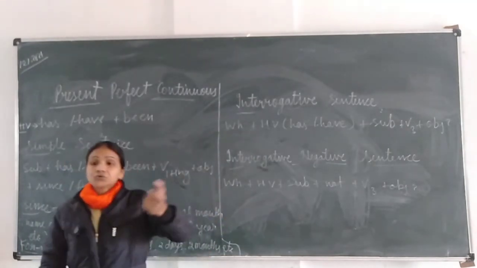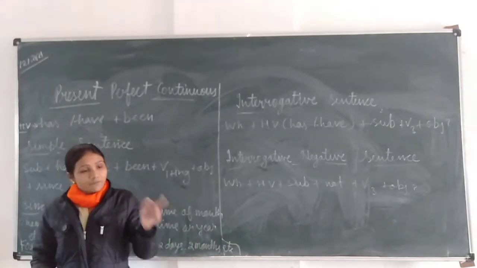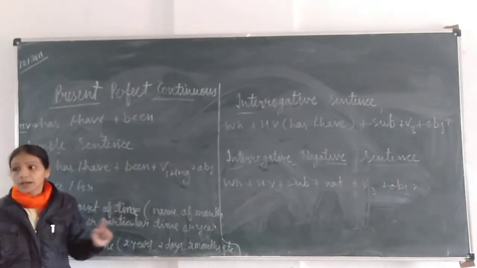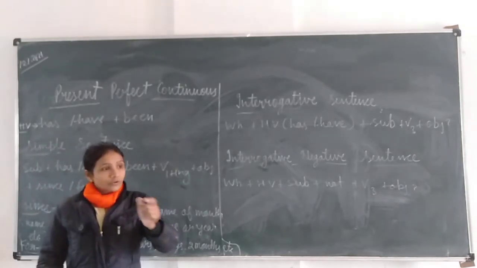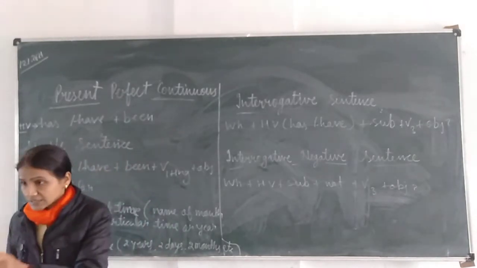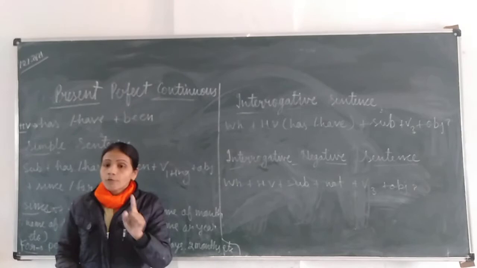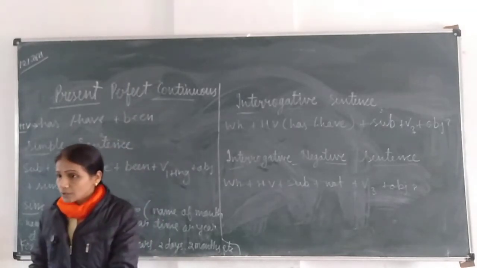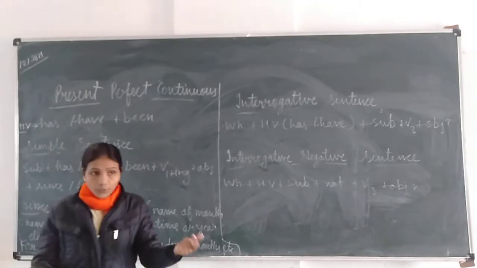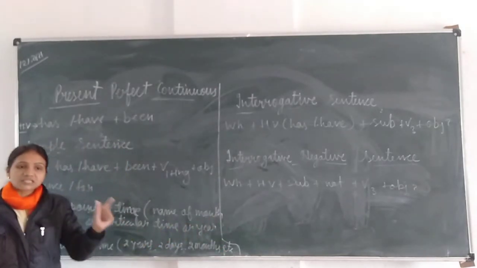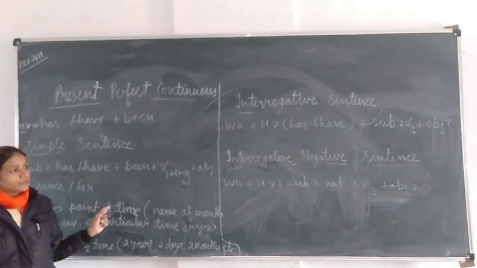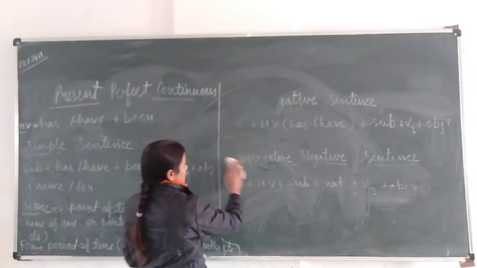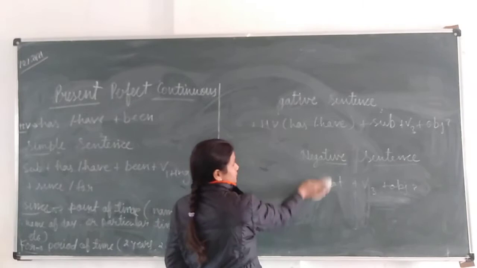Clear? Because which 2 hours, this we don't know. If we have a particular time, then we will use since, otherwise for. Again I repeat, 2 hours, 2 days, 2 months, with all these we will use for. And since means 2 o'clock, January, Monday, 2021, all these are known as particular time. That time we will use since. Okay. So you have to write examples also.